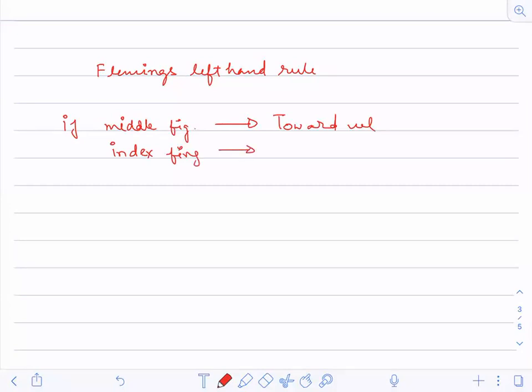Index finger, you have to keep towards the magnetic field.